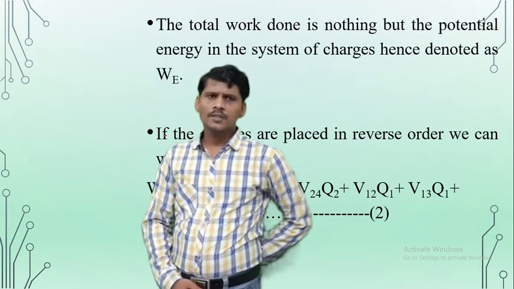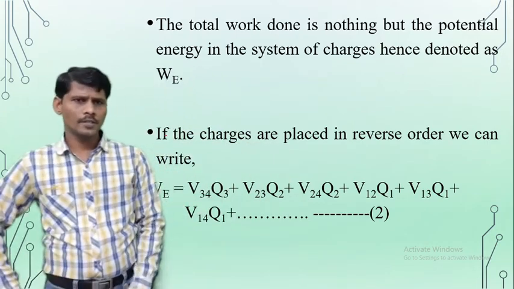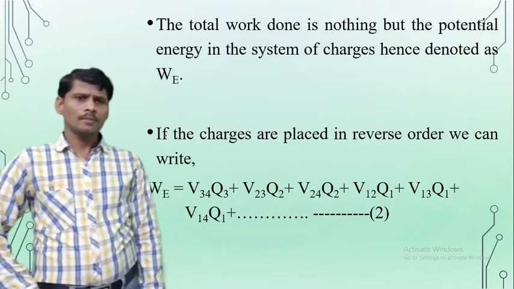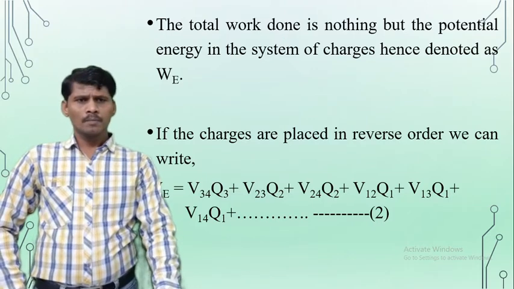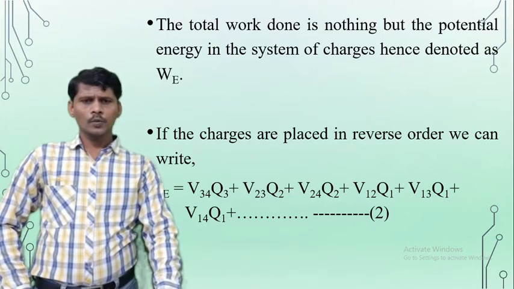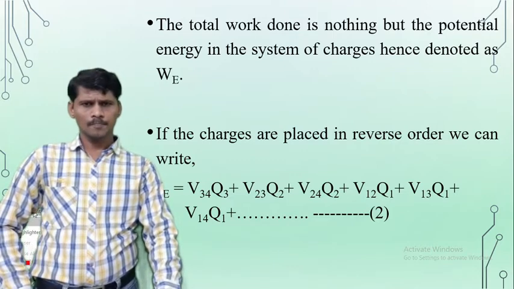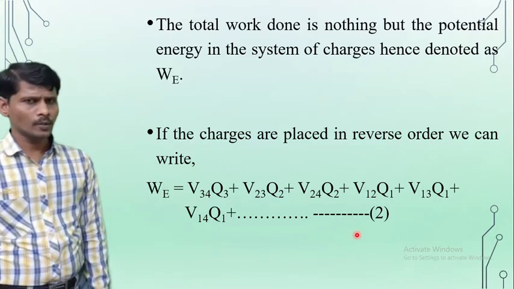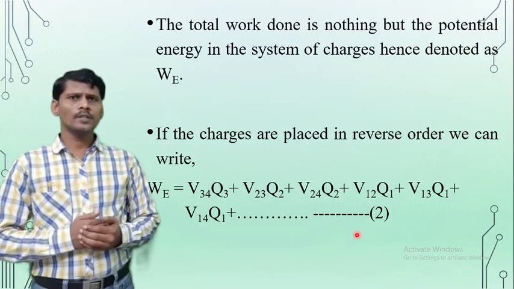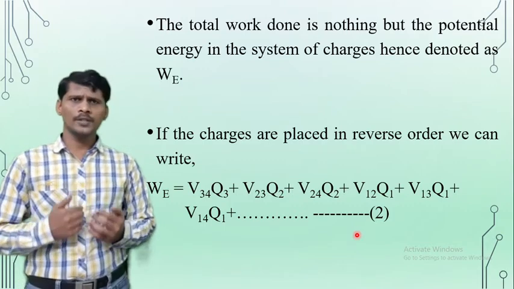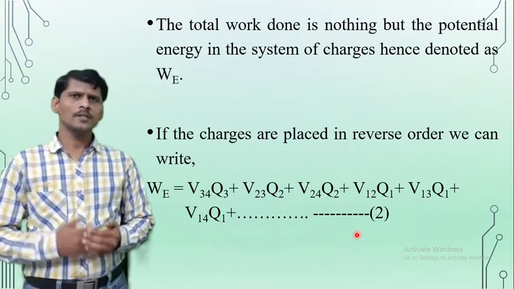If the charges are placed in the reverse order, the total work done W is equal to V34 Q3 plus V23 Q2 plus V24 Q2 plus V13 Q1 plus V14 Q1 plus and so on. So this is considered as equation 2. Adding equation 1 and equation 2, the LHS term in both is the total work done WE.